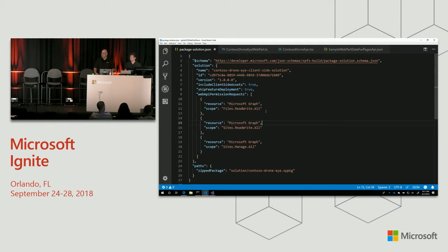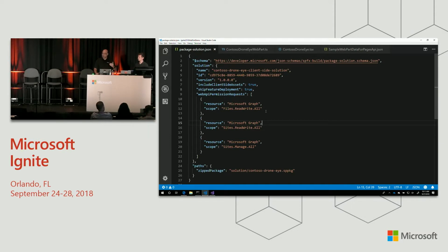I packaged my web part and I deployed it to my app catalog before I actually started writing code. So I did this step as setup before we got on stage. And the important part about that is that will trigger our framework to look at the manifest file that this generated and put requests in our API management UI to approve these scopes.